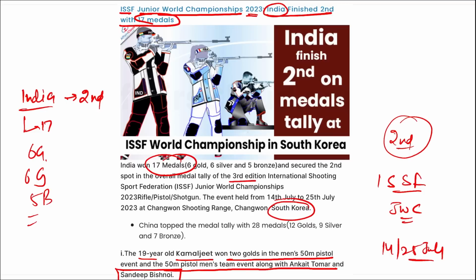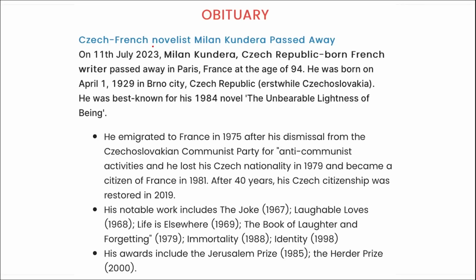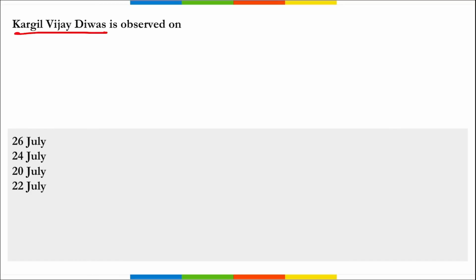correct. Next is obituary. Czech French novelist Milan Kundera has recently passed away, right. I repeat, French writer Milan Kundera recently passed away in Paris, France at the age of 94. Mark this. Then next is Kargil Vijay Divas. When do we observe Kargil Vijay Divas? This day is observed across the globe on 26th of July, correct, and it is to mark India's victory over Pakistan in the Kargil War of 1999.